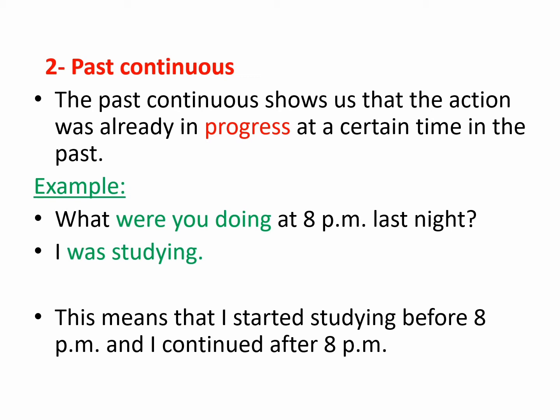The past continuous shows us that the action was already in progress at a certain time in the past. Okay, how? We see this through these examples. What were you doing at 8 p.m. last night? Okay, some of you may respond like this: I was studying. Some may say, I was playing football. Others may say, we were watching TV, right? Depending on each one of you.